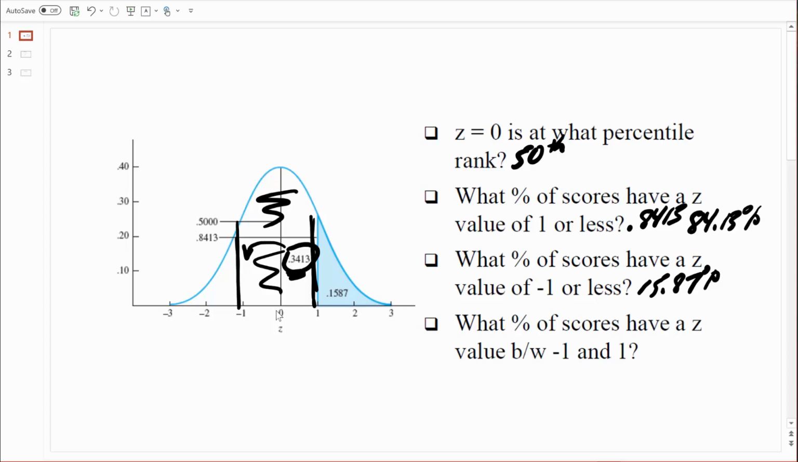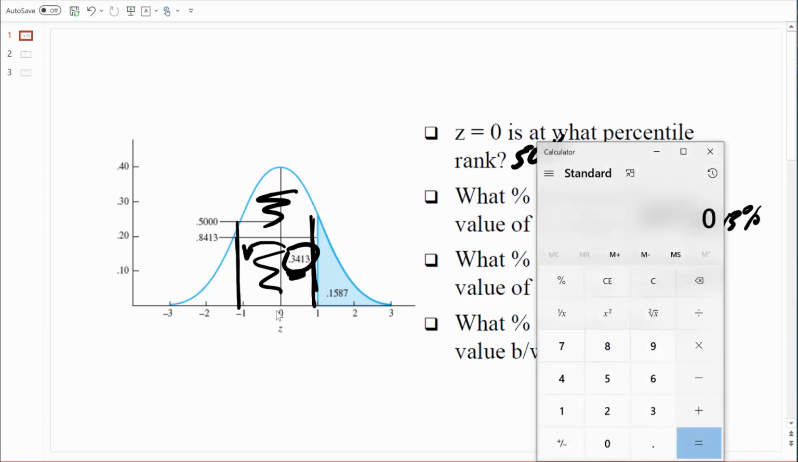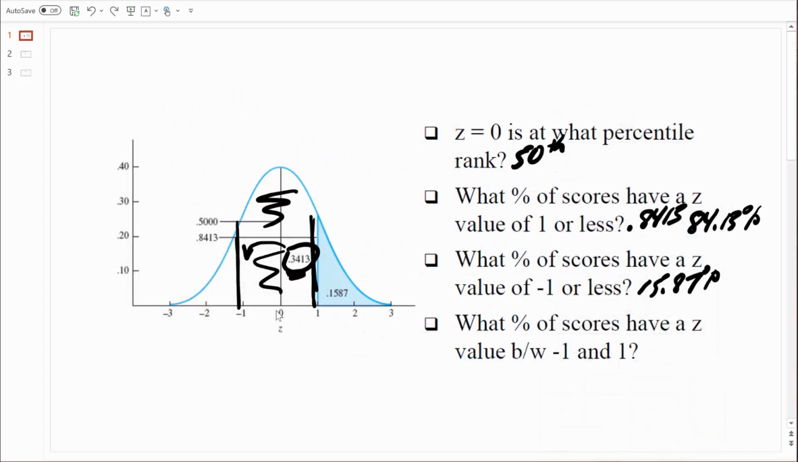So the percentage of scores that have a z-value between -1 and 1 is just 0.3413 times 2. So let's take 0.3413 and simply multiply it by 2. That equals 0.6826, which is 68.26%. So our final answer is 68.26%. And you might recall that value from what we learned about the empirical rule. About 68% of all scores fall within one standard deviation above the mean and one standard deviation below the mean.